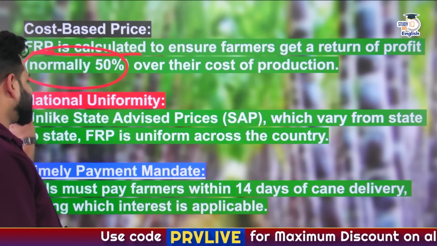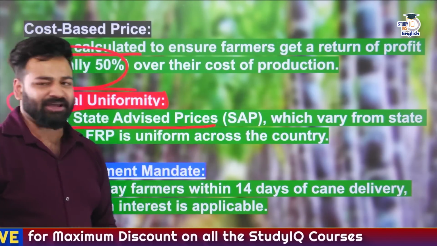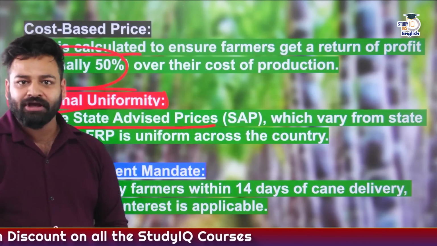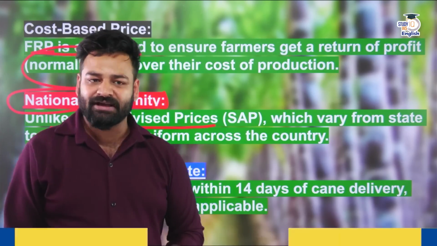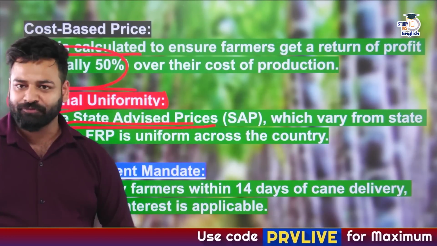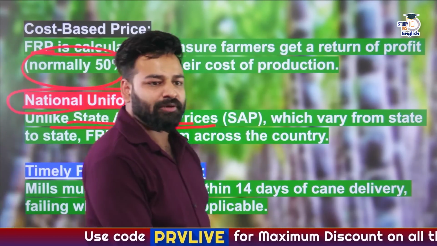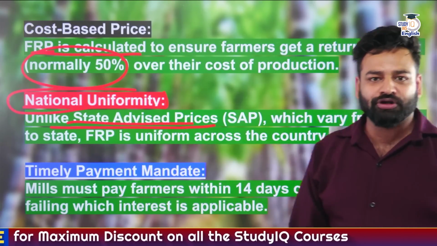Secondly, it does provide national uniformity as well, unlike the state advised prices, that is SAP. So for the union level, we have got the FRP, but at the state level, we have got the SAP, that is the state advised prices, which varies from state to state, but the FRP is uniform throughout the whole nation.